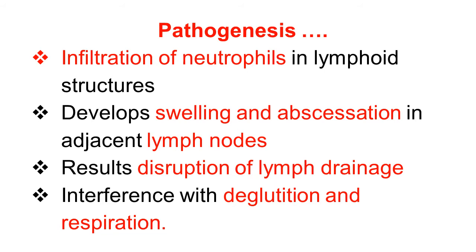Now when there is abscess formation and edema of the lymph nodes, it causes obstruction to the lymph drainage. So when the lymph drainage is obstructed, there is edema of the area, and because of this edema, swelling, and inflammation, there is interference with swallowing of food, deglutition, and interference with respiration.